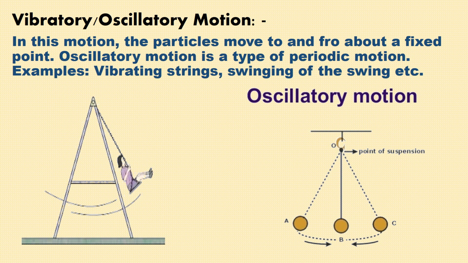Next is vibratory and oscillatory motion. In this motion, the particles move to and fro about a fixed point. There is a fixed point through which the particles move to and fro. There are some examples like this swing or this pendulum. This swing is swinging to and fro and in this pendulum, the bob is moving to and fro. So these are examples of oscillatory motion. And in oscillatory motion, if the motion of the particles occurs at a very fast rate, then it is said to be vibratory motion. Like vibrating strings: if you vibrate the strings at a faster rate, then it will be said to be vibratory motion.